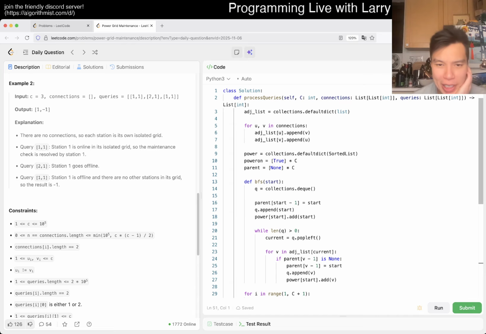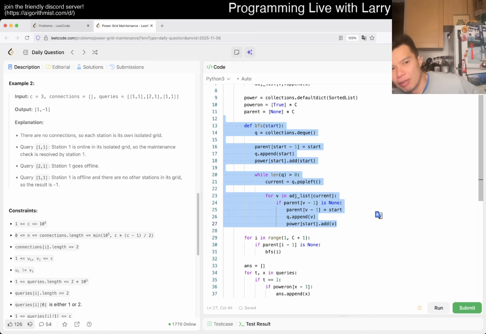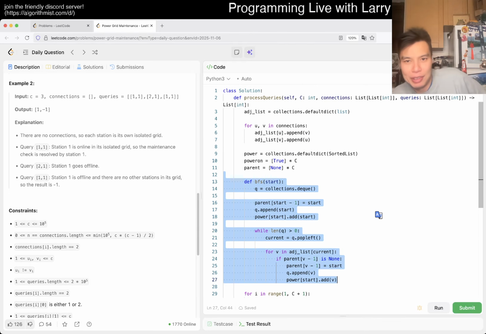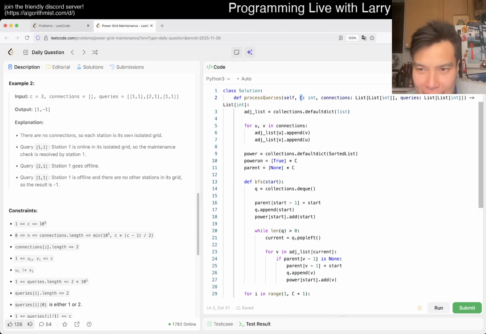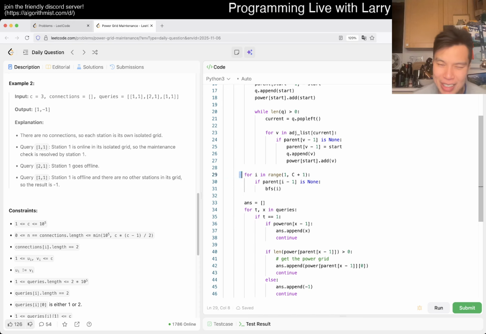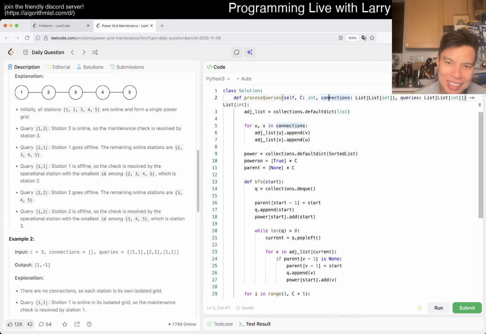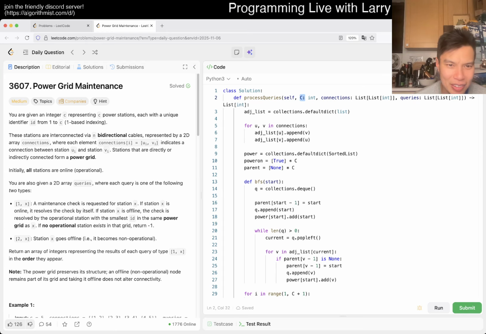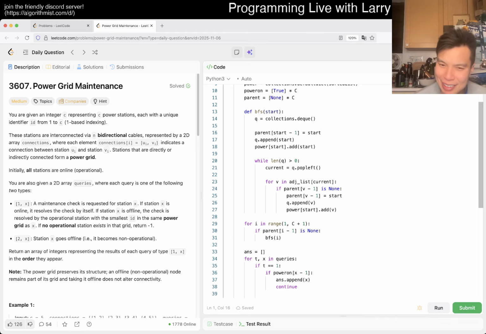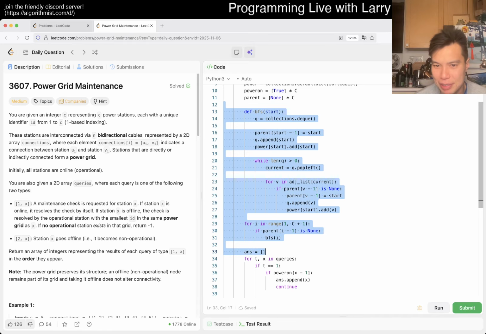But yeah, what's the complexity, right? Well, BFS is just going to be linear, right? But it's not linear in the size of necessarily C. It is actually linear in the size of the connection. So we're actually pretty good with respect to that. But C is actually not the number of connections, right? C is the number of nodes. So maybe this is more like V plus E, which is not technically linear, but yeah, that's for the BFS part.